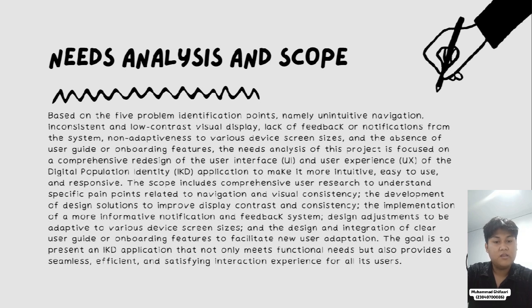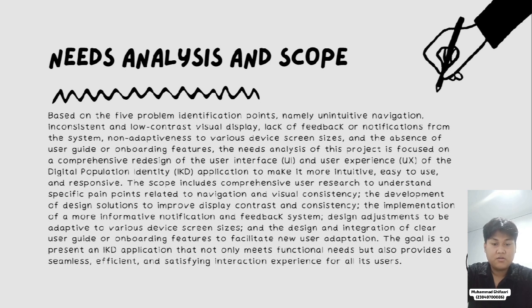Needs analysis and scope. Based on the 5 problem identification points, namely unintuitive navigation, inconsistent and low contrast visual display, lack of feedback or notification from the system, non-adaptiveness to various device screen sizes, and the absence of user guide or onboarding features, the needs analysis of this project is focused on a comprehensive redesign of the user interface, or UI, and user experience, or UX, of the Digital Population Identity, or IKD, application to make it more intuitive, easy to use, and responsive.